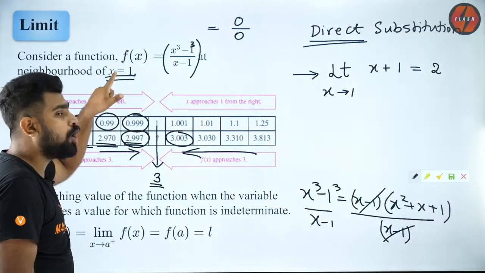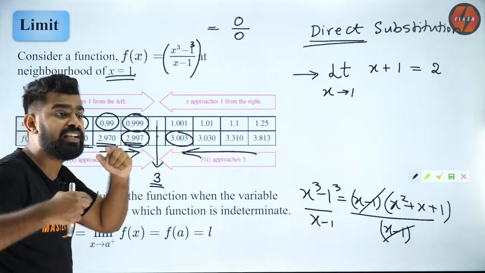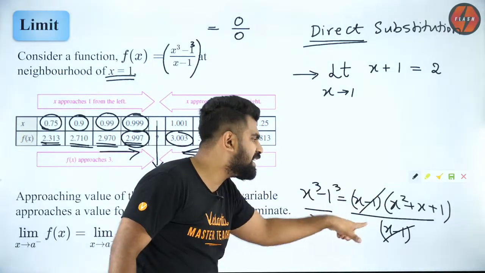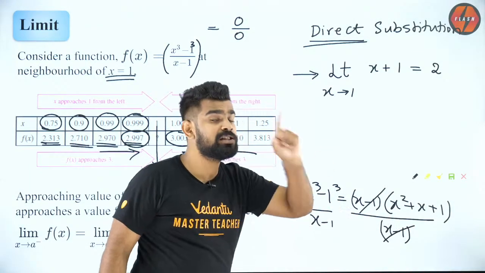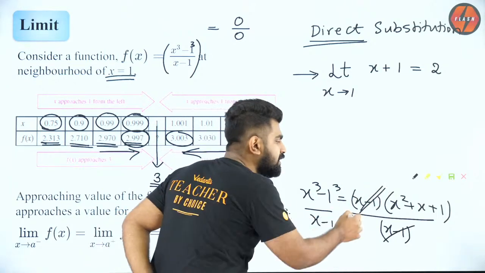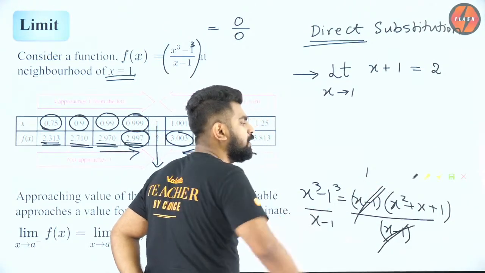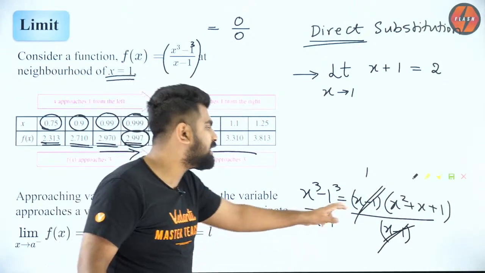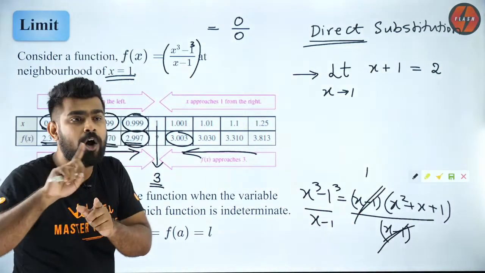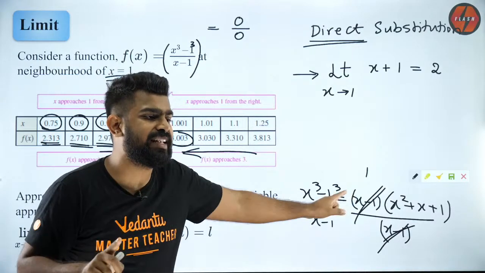Because x is not equal to 1, x is tending to 1. Remember, 0 by 0 is not 1, but here I am cancelling because when I say limit x tends to 1, it is not equal to 1. Therefore, I can cancel it.